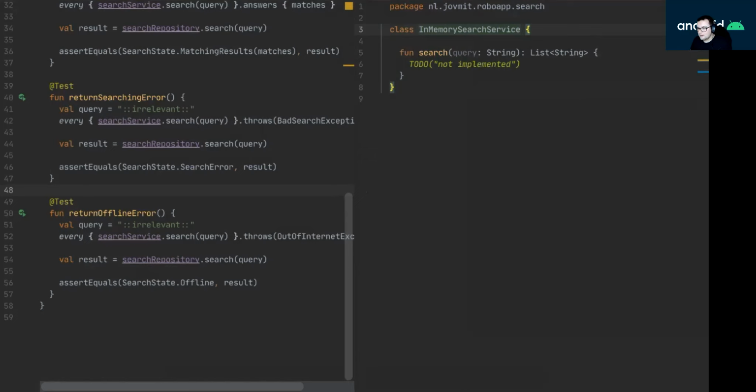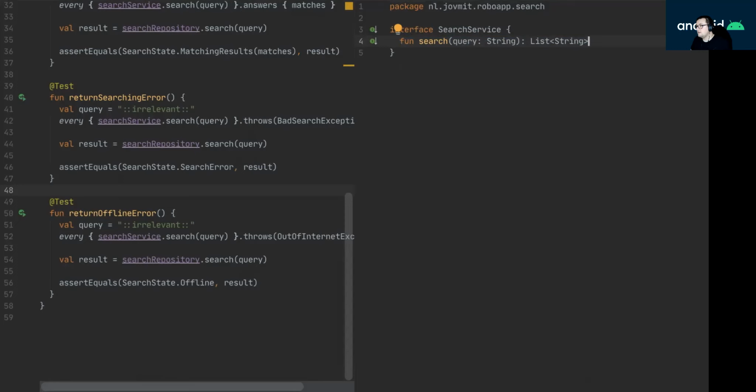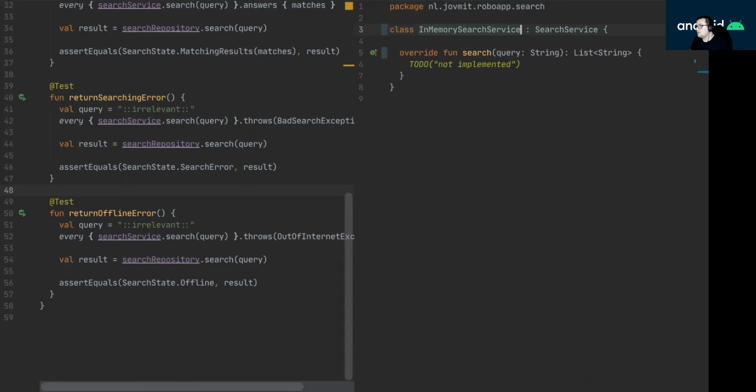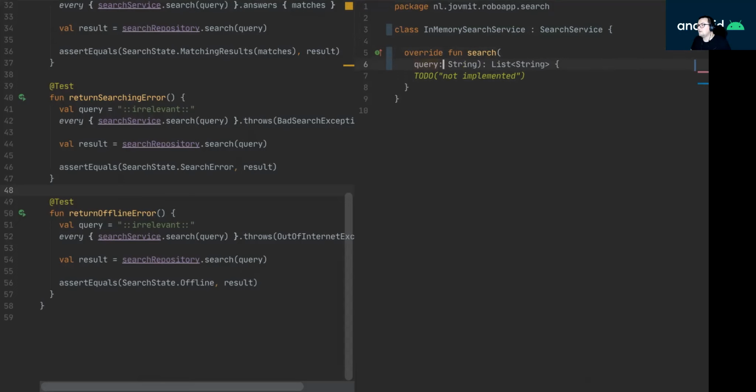And that's going to be an interface in the production package that will have an abstract function called search. Let's do that refactoring. And now if I open this search service, exactly, it's an interface that has a search function. That's all it has. And my in-memory search service is just an implementation that for now has nothing. It's not implemented yet, which is fine.